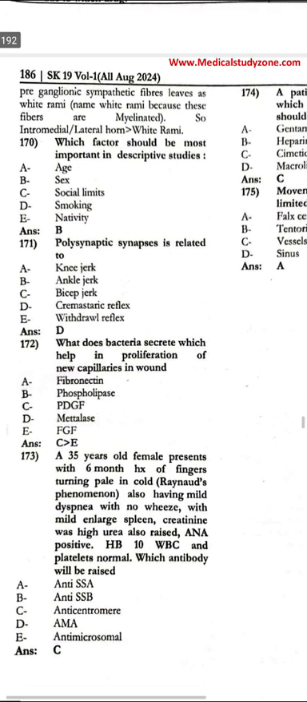Which helps in the proliferation of new capillaries in the wound? That is PDGF. A 35-year-old female presents with a 6-month history of fingers turning pale, Raynaud's phenomenon. Hb, TLC, platelets normal, ANA positive. The antibody raised would be anti-centromere.